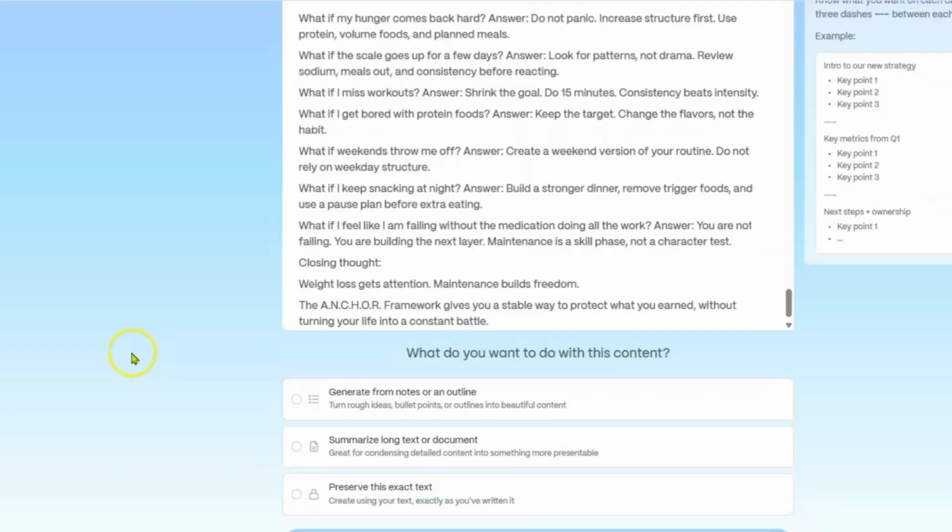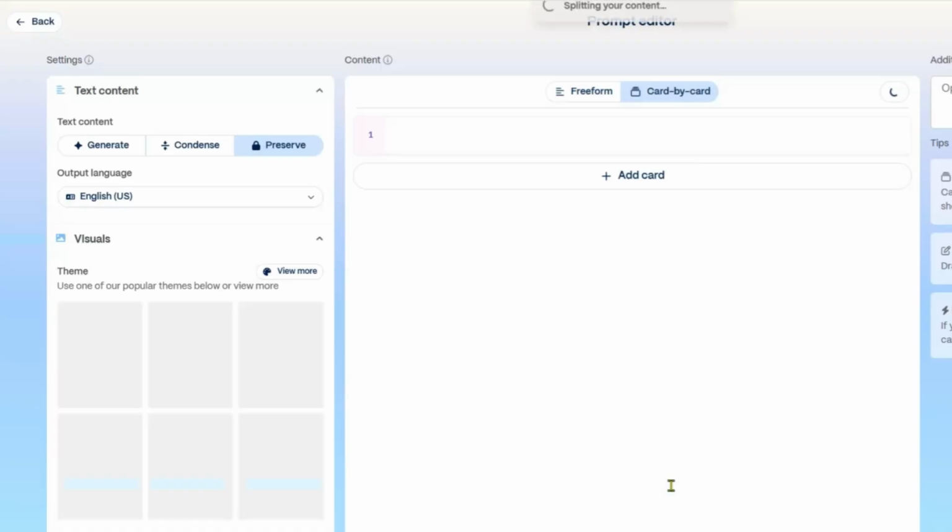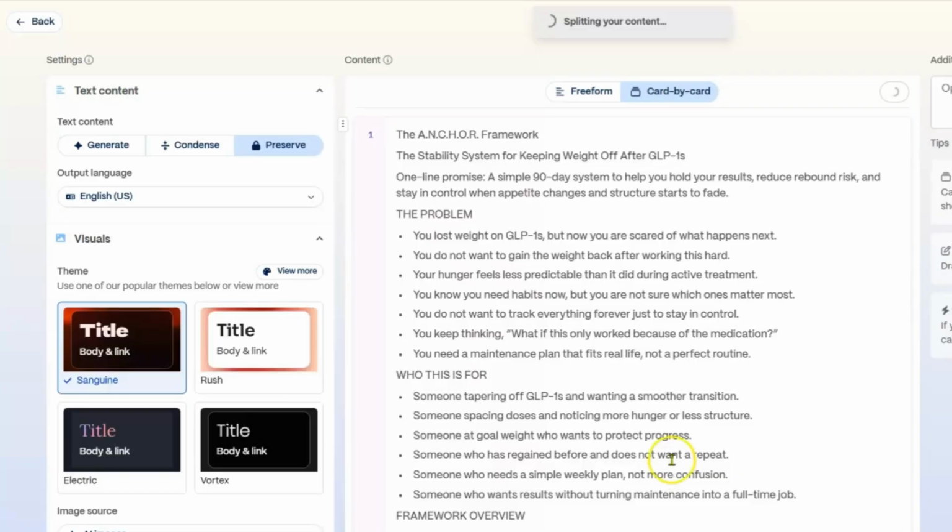And what I'm going to do is go down here, and I want to generate from the notes the outline here. It's going to turn into bullet points and outlines, or I can preserve the exact text. I think what I want to do is preserve the exact same text. And then when you continue to the editor, it's going to give you the option of dividing this into different cards, and you can choose whatever type of theme that you want.